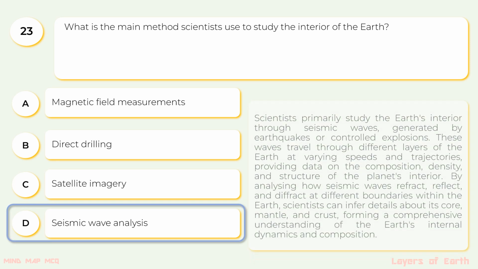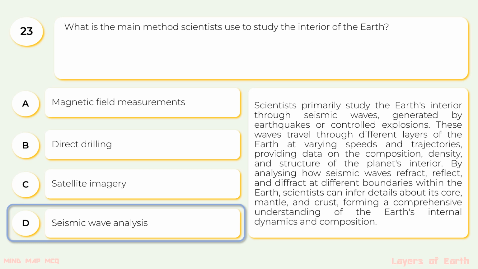Seismic wave analysis. Scientists primarily study the Earth's interior through seismic waves generated by earthquakes or controlled explosions. These waves travel through different layers of the Earth at varying speeds and trajectories, providing data on the composition, density, and structure of the planet's interior. By analyzing how seismic waves refract, reflect, and diffract at different boundaries within the Earth, scientists can infer details about its core, mantle, and crust, forming a comprehensive understanding of the Earth's internal dynamics and composition.